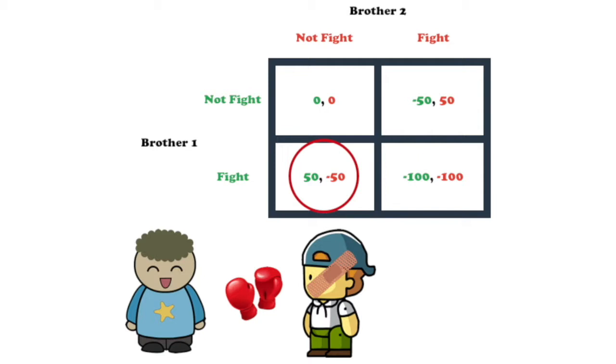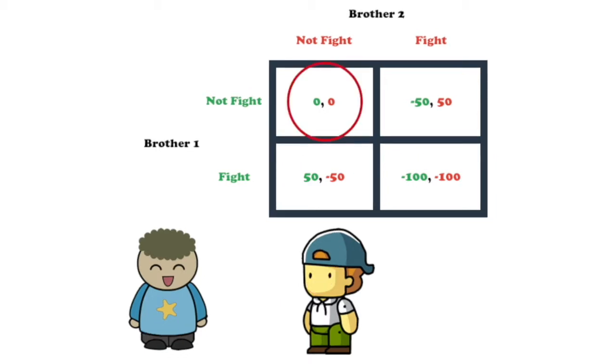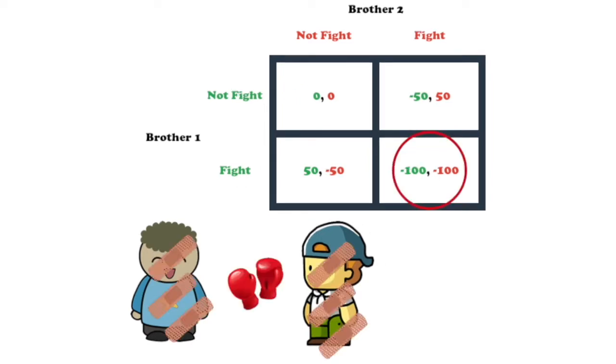We could both choose not to fight, with neither of us withstanding any injuries, but that would also mean we do not get to relieve our anger, and so the payoff would be 0 for brother 1 and for brother 2. What if we both chose to fight? This would result in the worst case scenario, as the fight escalates further, and we would both end up with even worse injuries, resulting in a negative payout of minus 100 for all parties.